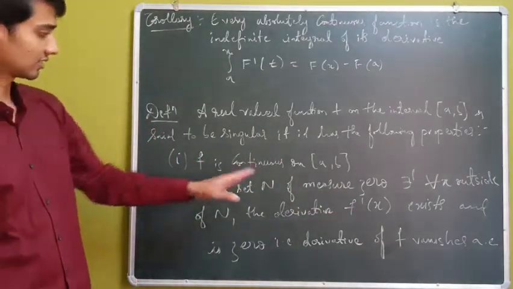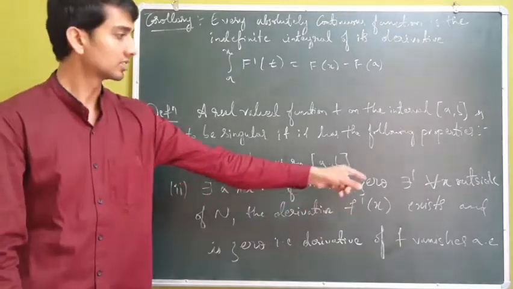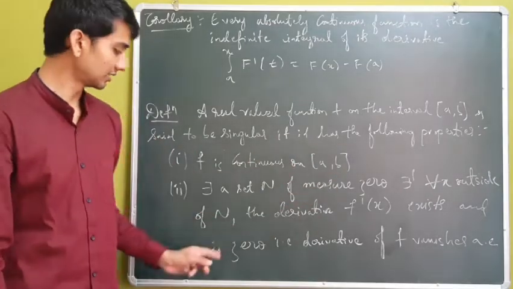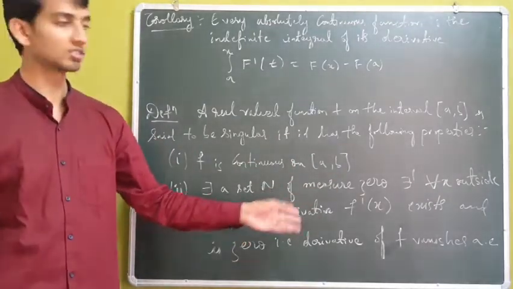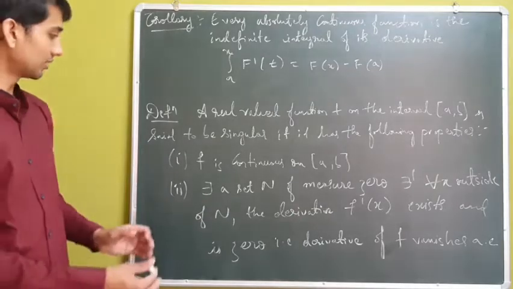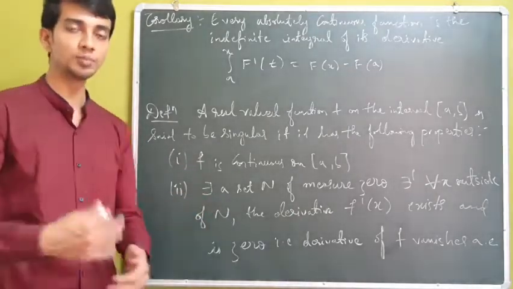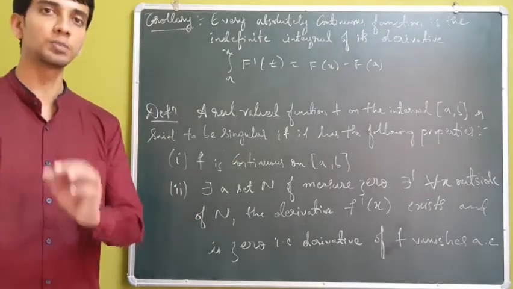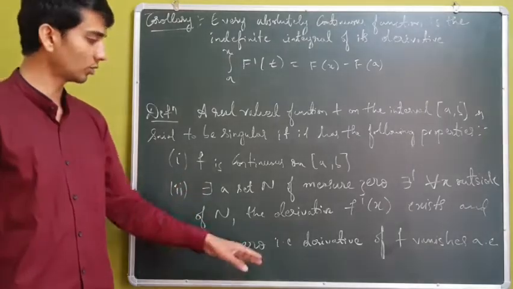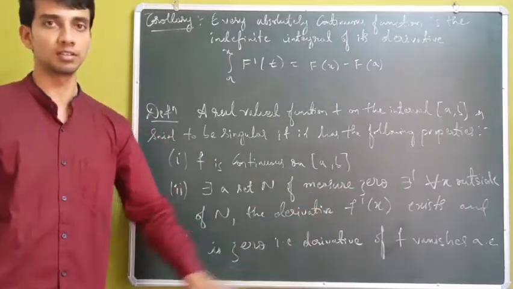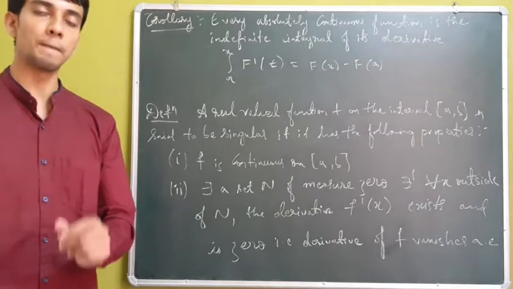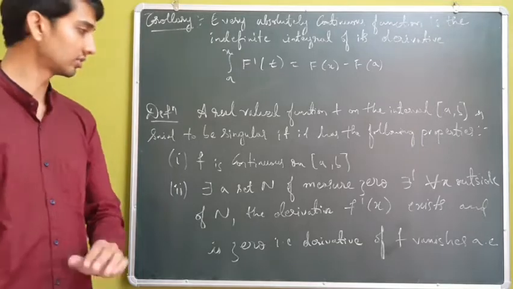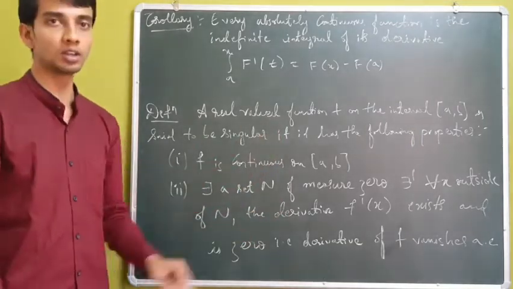So I will say it again. There exists a set N of measure 0 such that for every x outside of the set N, the derivative exists and it is 0, that is, the derivative vanishes almost everywhere. Or combining these two statements, you can simply say that a monotone function on an interval [a, b] is said to be singular if f' is equal to 0 almost everywhere. So a monotone function whose derivative is equal to 0 almost everywhere on the interval is called a singular function.